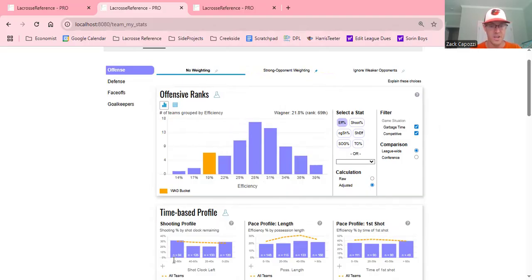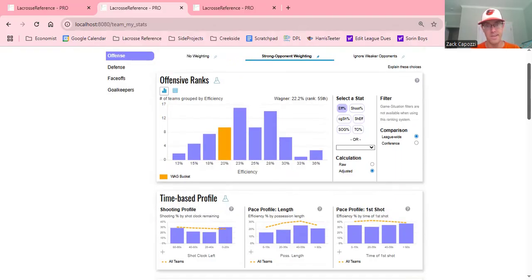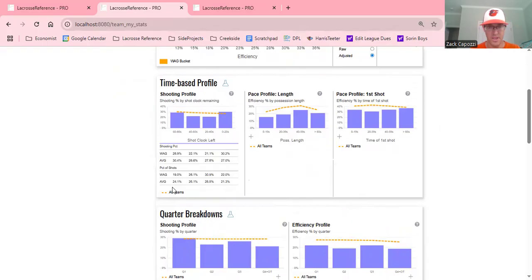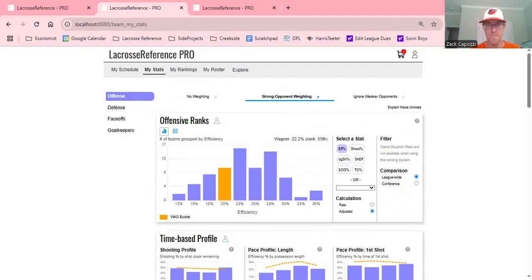You'll notice that the counts are gone because, since we're weighting games differently, there's not the same concept of this game had 10 shots, this game had 5 shots in a given bucket. And so I just took those counts out because I thought they'd be confusing. But we still have the ability to look at the percentages. And again, these are weighted percentages. So they're going to count your games against strong opponents much more than the games against weak opponents. But all these three are now based on the algorithm that you've chosen.